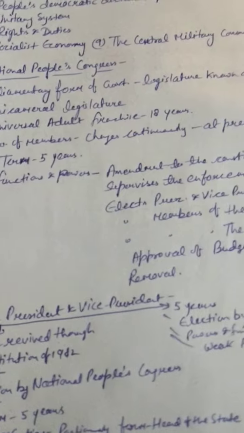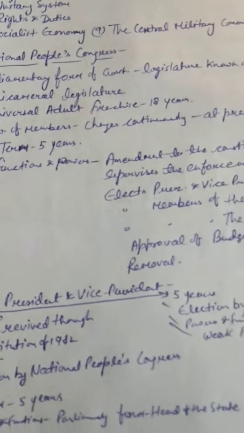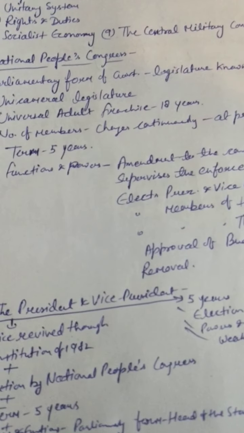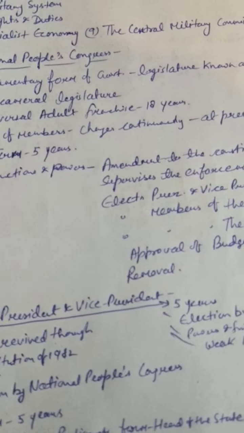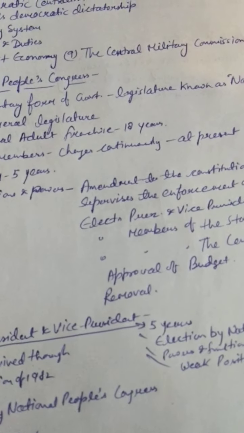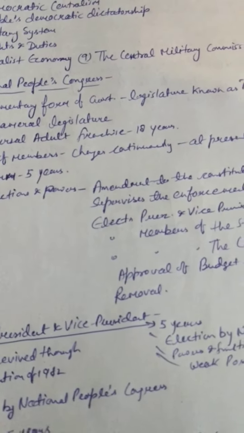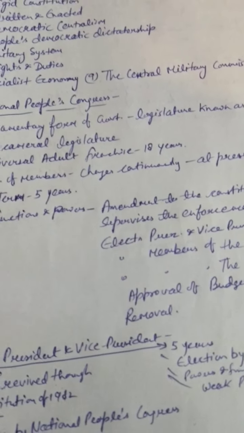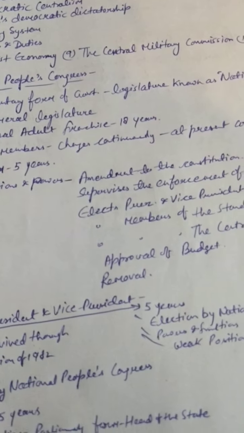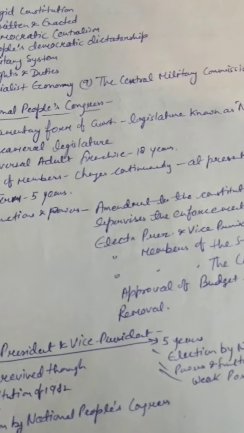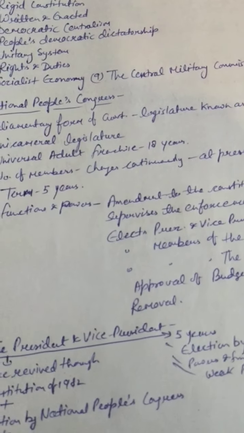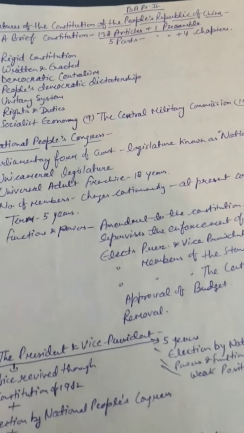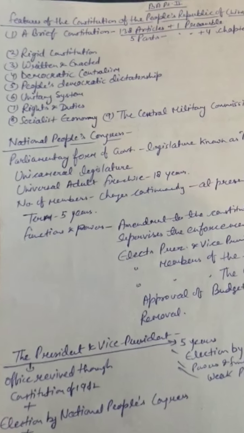Next one is people's democratic dictatorship. In the previous constitutions of China, the word used was dictatorship of the proletariat, but the present constitution that was made in 1982 declares the constitution as the people's democratic dictatorship, and people here enjoy the rights to participate in the political system, and people's congresses are there at all levels.